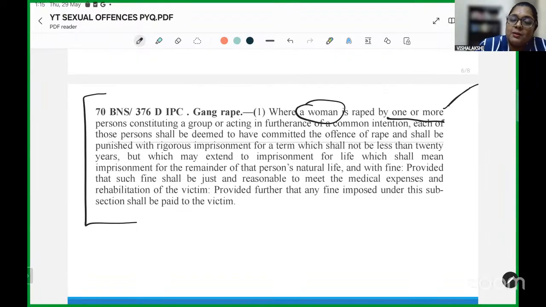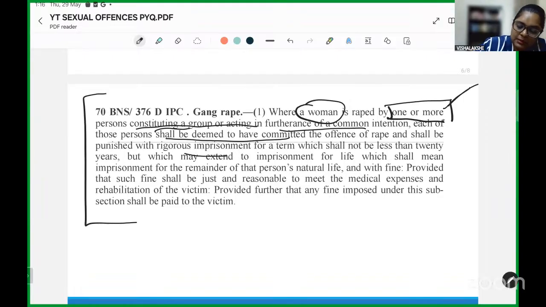This is critical because it states that one or more persons, constituting a group or acting in furtherance of common intention, each of those persons shall be deemed to have committed the offense of rape and shall be punished with rigorous imprisonment for a term which shall not be less than 20 years, but which may extend to imprisonment for life, which shall mean the remainder of that person's natural life, and with fine.